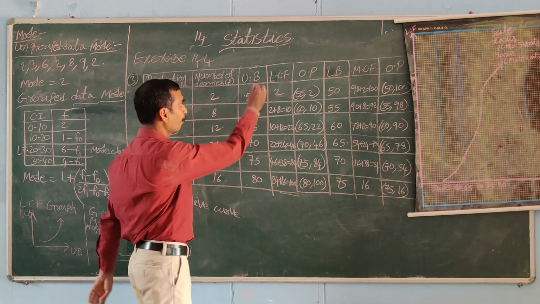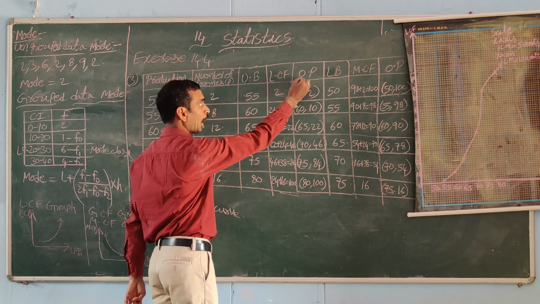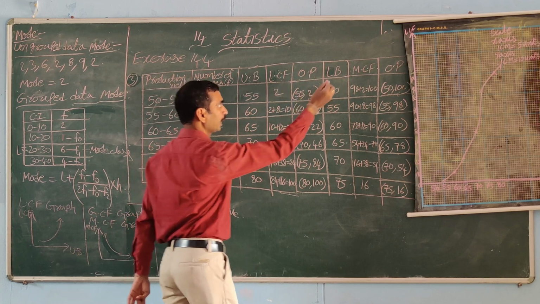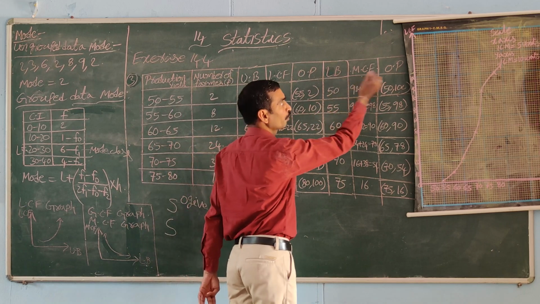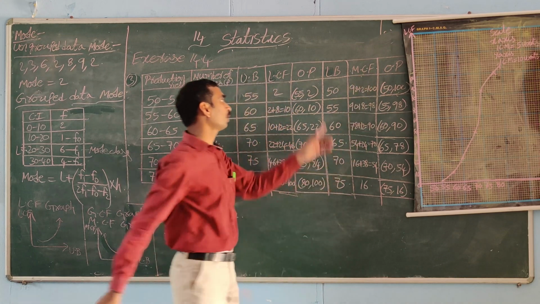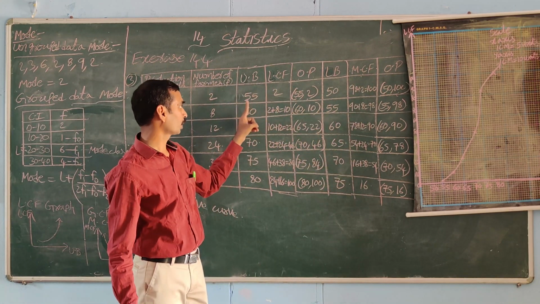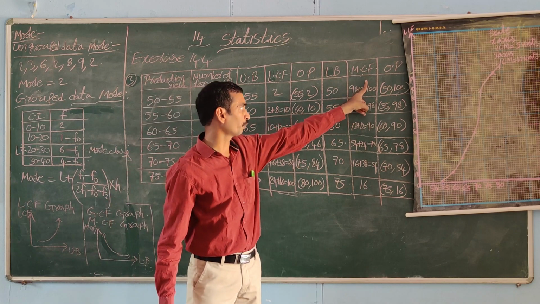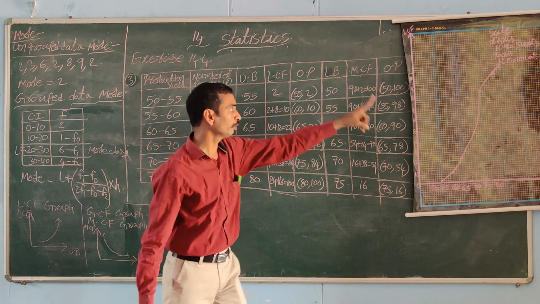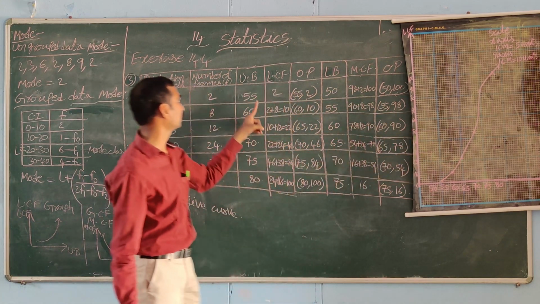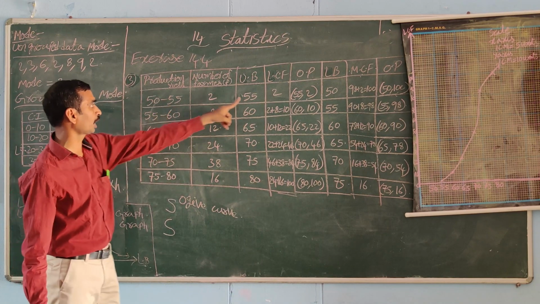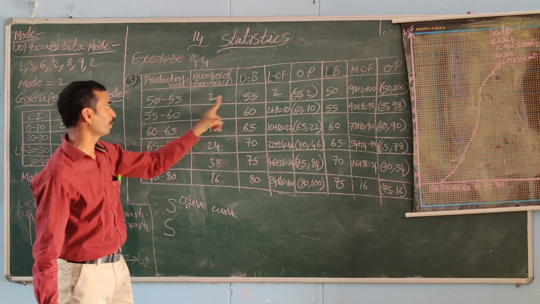Now we can make ordered pairs of upper boundary and LCF. This is for the LCF graph. Next, lower boundary and MCF ordered pairs. This is for the MCF graph. In the textbook they asked only MCF, but I am explaining both LCF and MCF graphs in one problem. Listen very carefully. Here upper boundary means the second one. Here the second one is the upper boundary 55. Here LCF means 2.